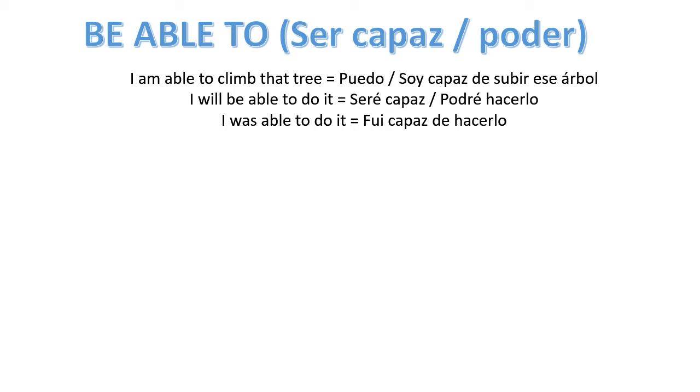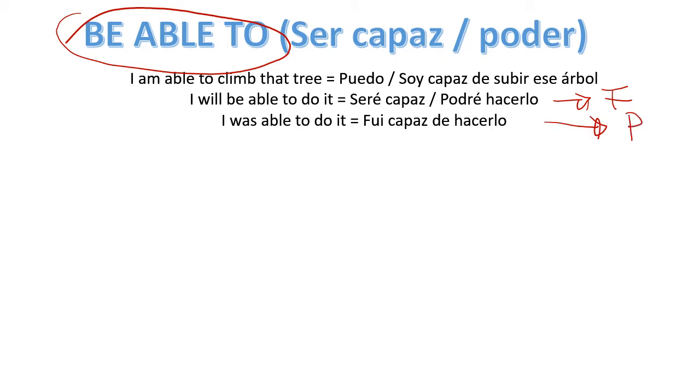But the thing is that if you want to use can in the future or in the past, it's impossible. So most of the times we're going to use be able when I want to speak in the future or when I want to say something in the past. I will be able to do it. Seré capaz de hacerlo. I was able to do it. Fui capaz de hacerlo. So this is the way we do it.